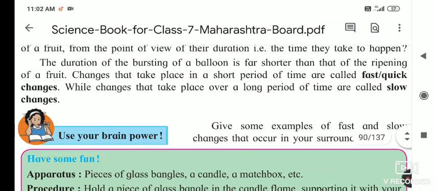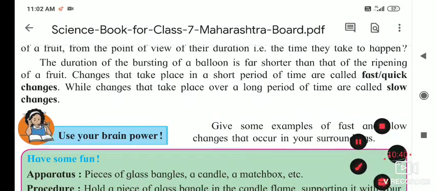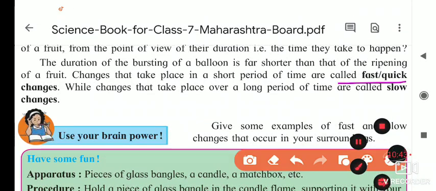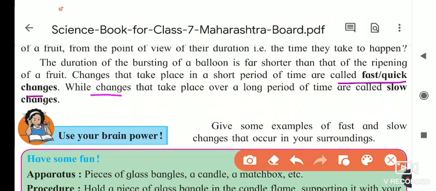Changes that take place in a short period of time are called fast or quick changes, while changes that take place over a long period of time are called slow changes.